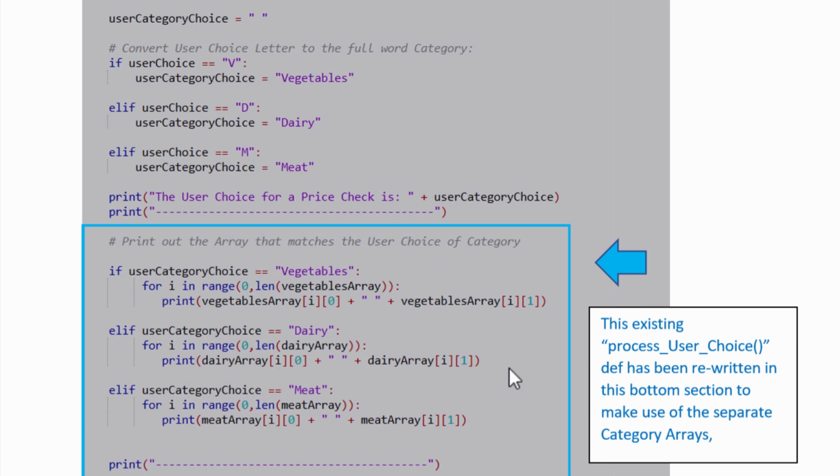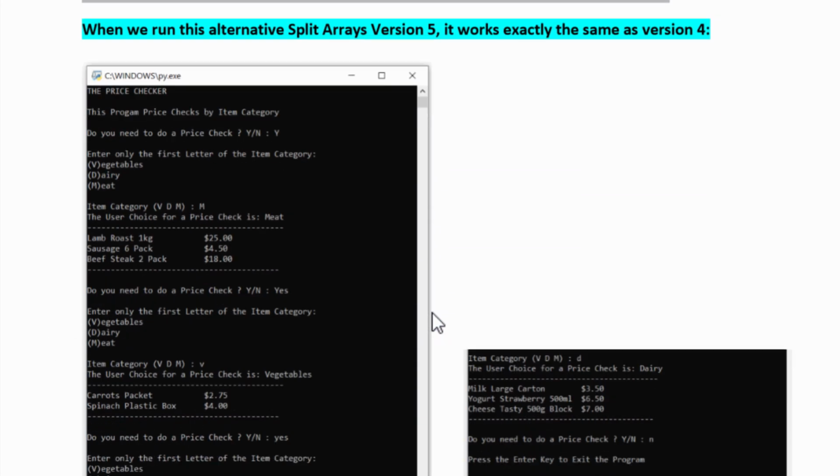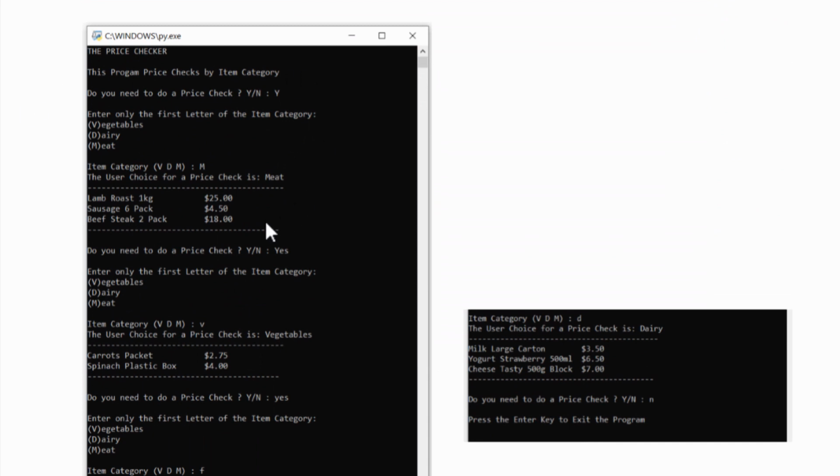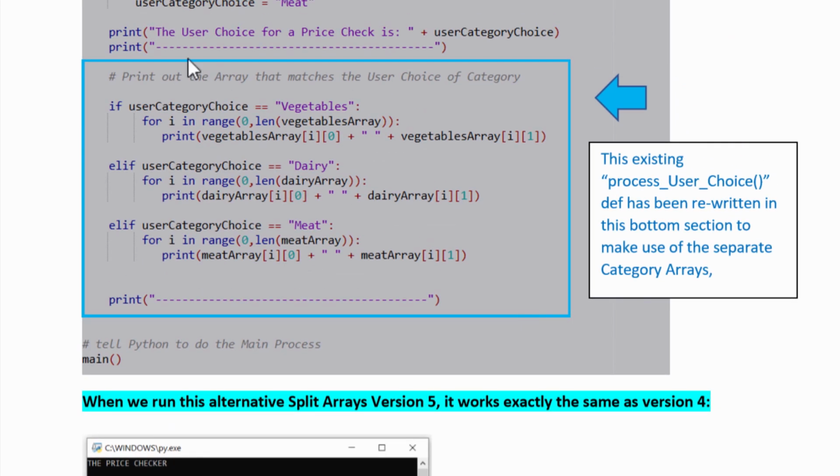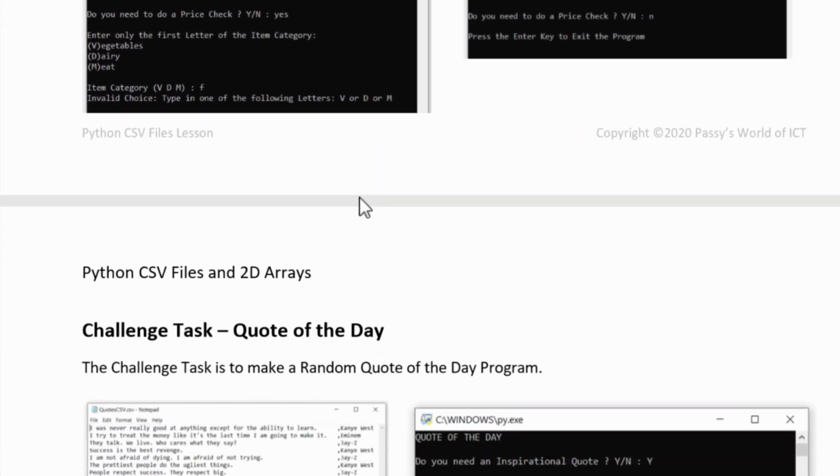From one array, we make more arrays, or we just want to filter out part of something that's in a big array and have a little separate array of people's telephone numbers and their names, for example, or something like that. So that's a common sort of thing in lots of programming where we do that. And that should work exactly the same as version 4. All right, you shouldn't see any difference here on the output screens, but we've just changed the internal processing to be more efficient and work better is all we've done.